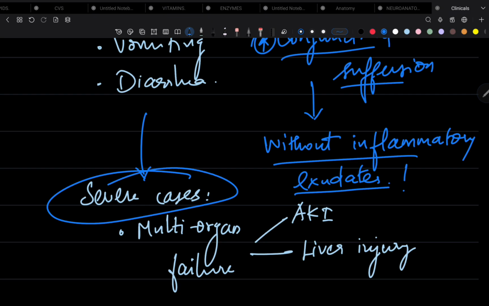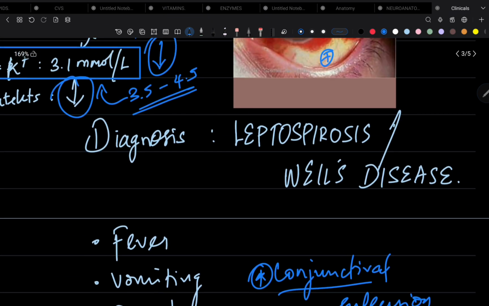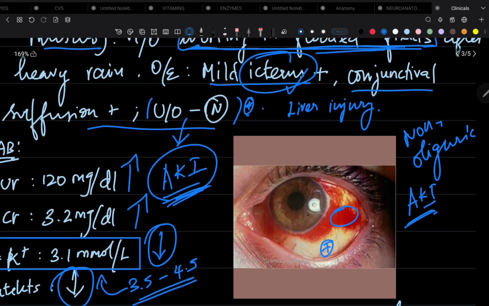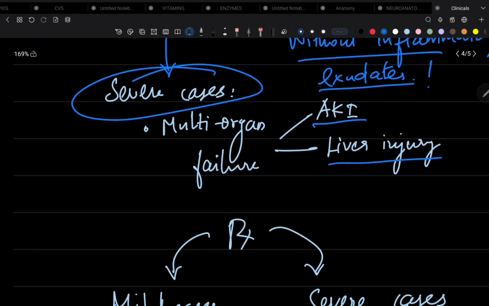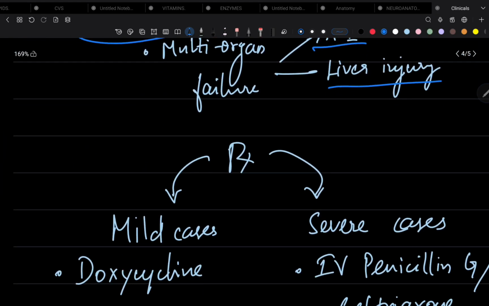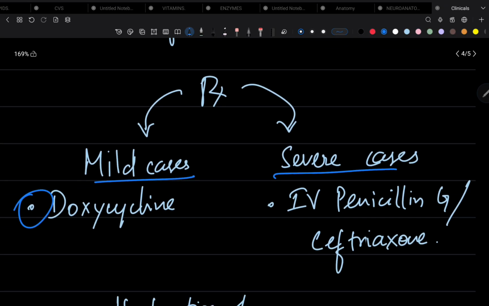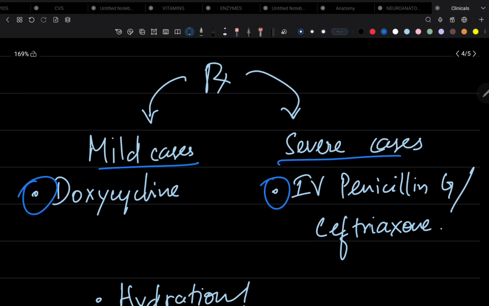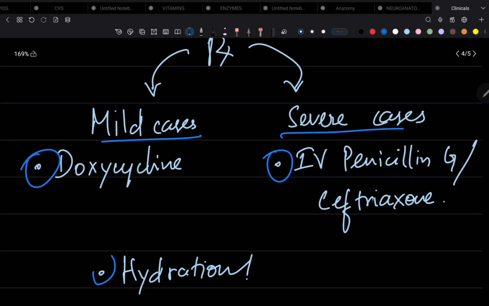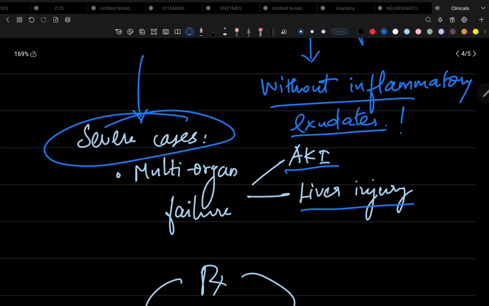And leptospirosis in severe cases can cause acute kidney injury and liver injury. In this case, both liver injury and acute kidney injury are present. And treatment of leptospirosis is, in mild cases, we can consider giving doxycycline, and in severe cases, we should give IV penicillin G and ceftriaxone. And hydration is very important, since there is reduced GFR due to reduced renal perfusion, as there is increased volume loss in vomiting and diarrhea.